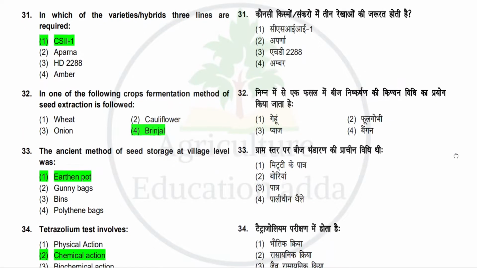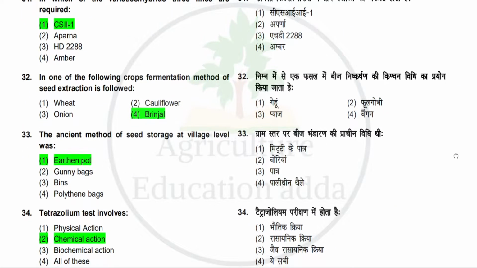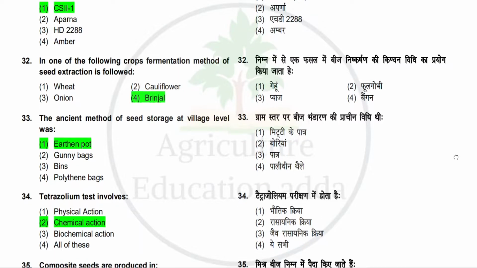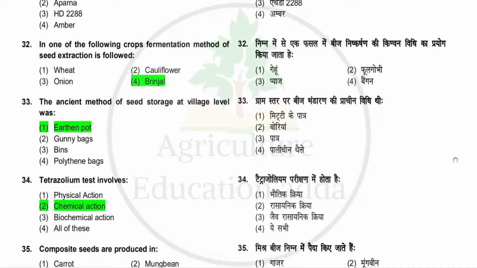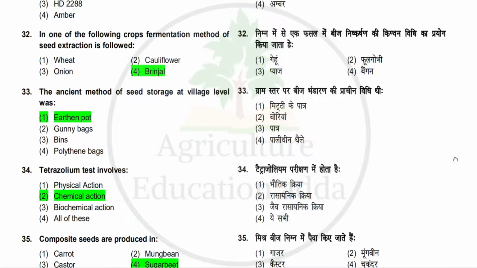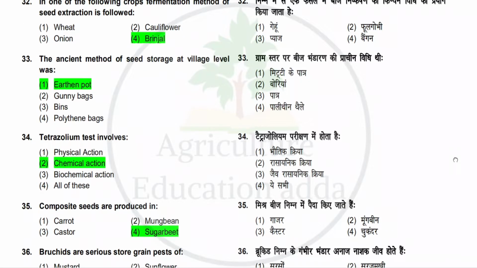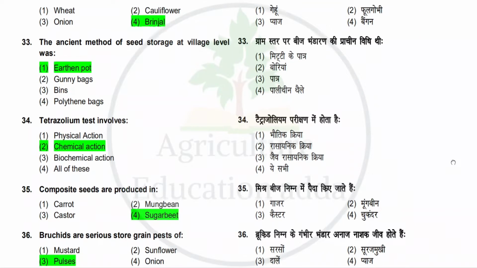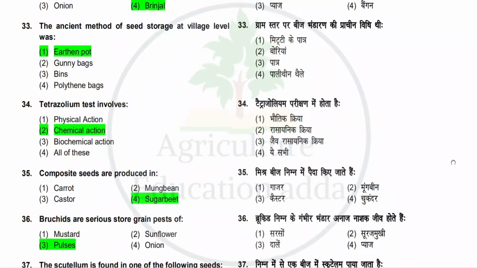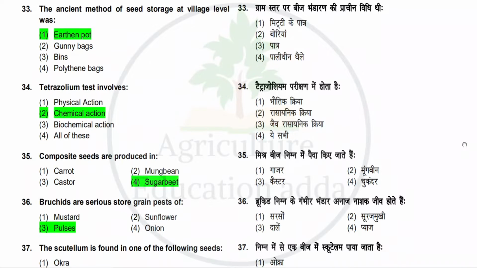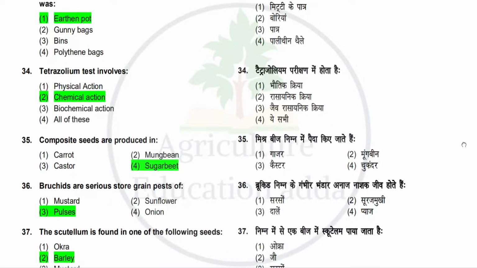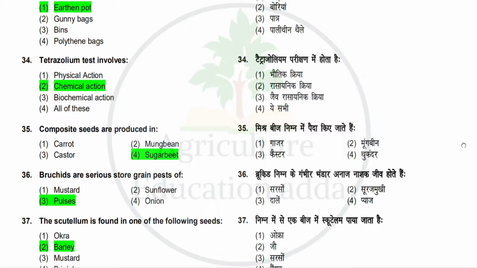Option is earthen pot, gunny bag, beans, polythene bag. So correct answer is earthen pot. Next question is tetrazolium test involves physical action, chemical action, biochemical action, all of these. So correct answer is chemical action. Next question is composite seed are produced in. Option is carrot, mung bean, castor, sugar beet. So correct answer is sugar beet.